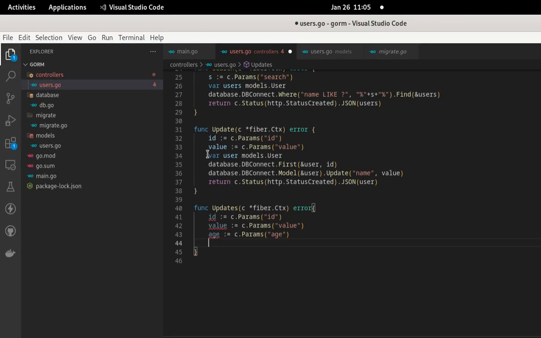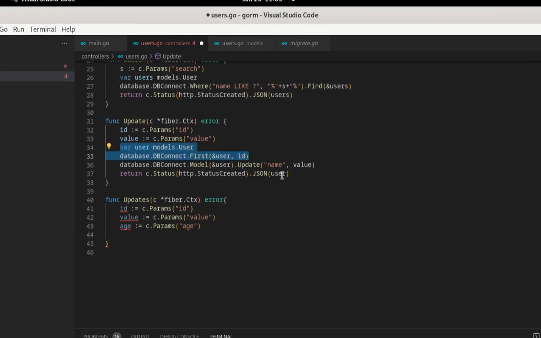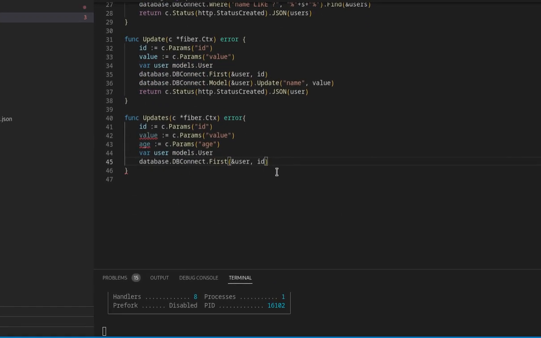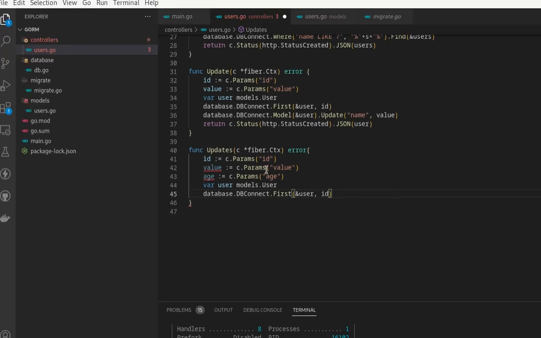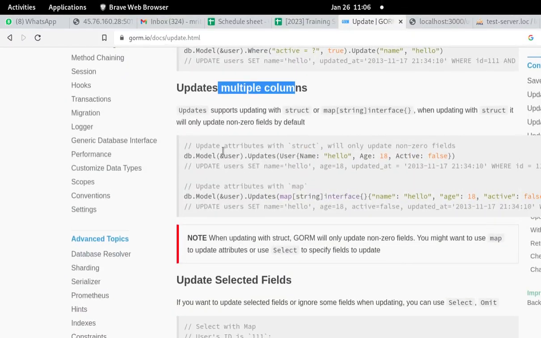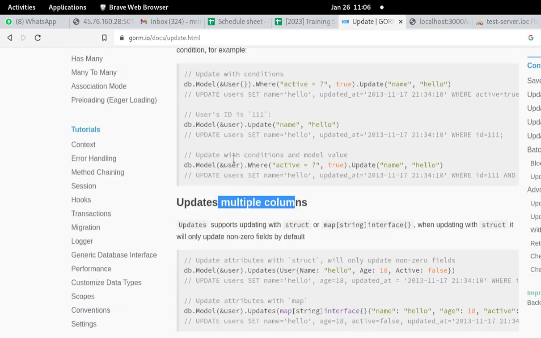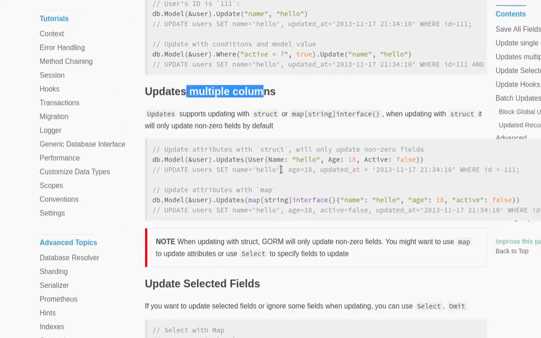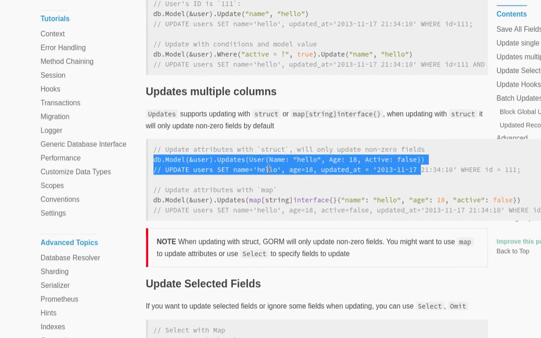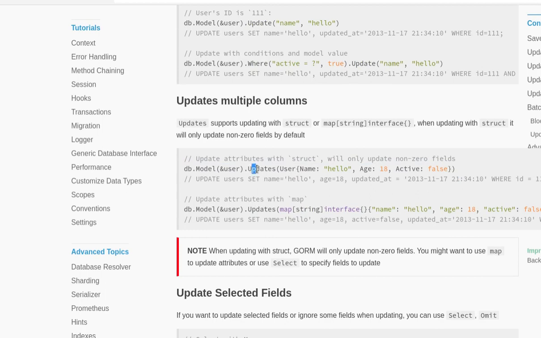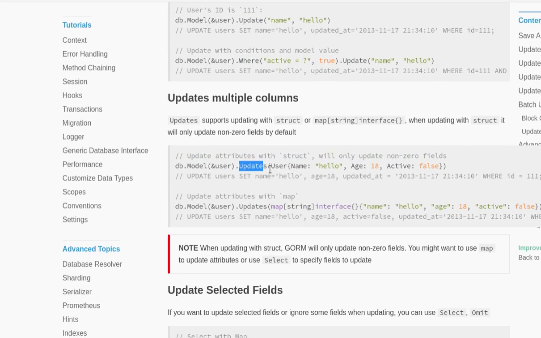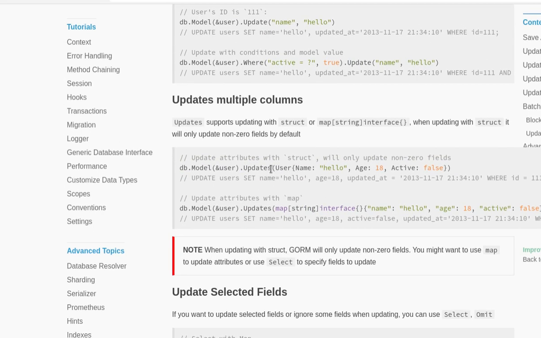And we need to have this again. This is going to be similar to the previous one. Now let us go back to the documentation and see what the multi columns is, which one we need to have. This one. So the difference between the previous one and now is that there is only Update, and this is Updates, meaning we have an additional s at the end of the word.